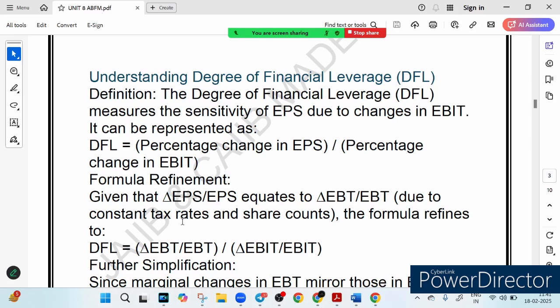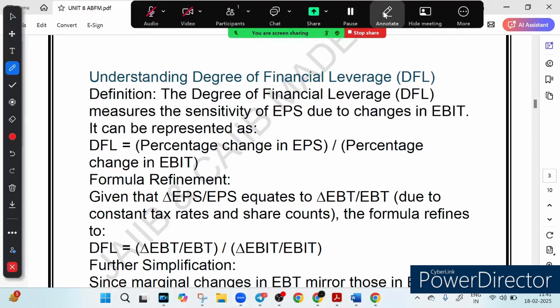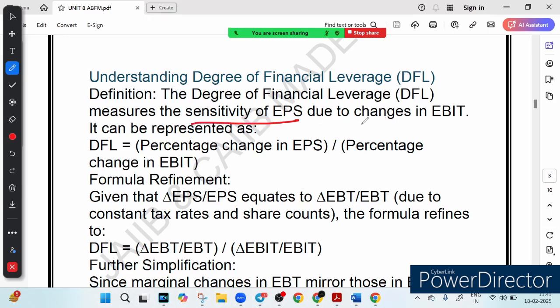What is DFL? In simple words, DFL shows you how sensitive your earnings are to a change in operating profit. That means the sensitivity of your earnings due to a change in your operating profit. So let's say your operating profit changes by 10%. How much will your earnings per share change? Your profit changes by 10%, how much will your EPS change? That is the essence of DFL.